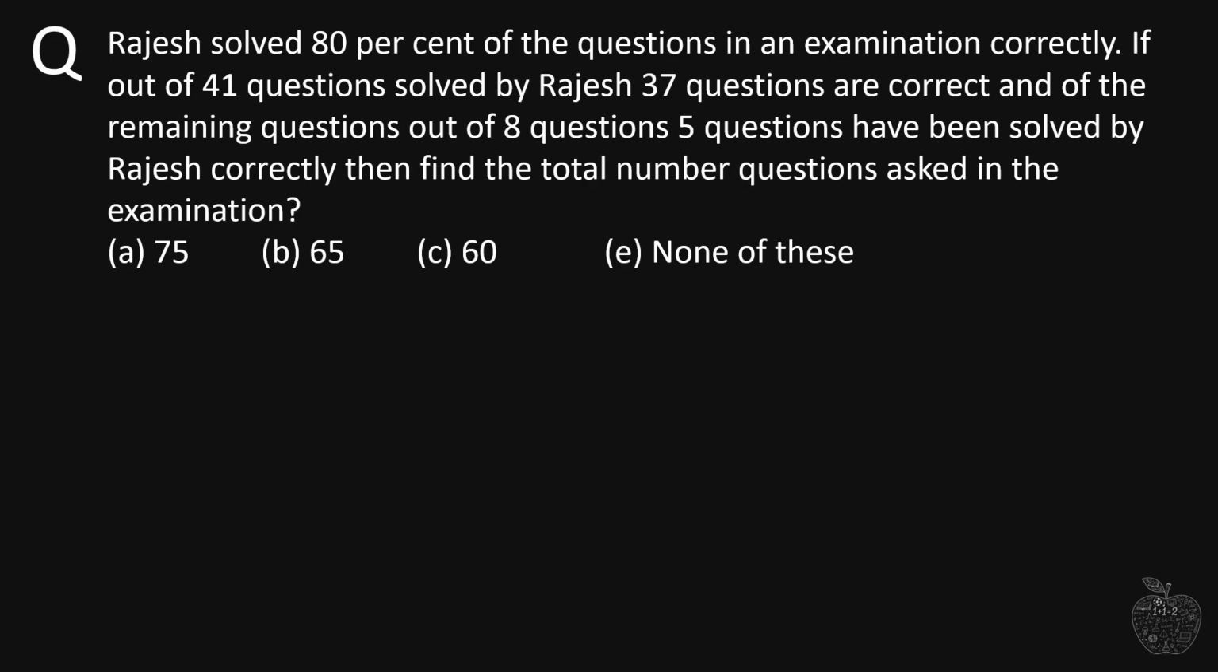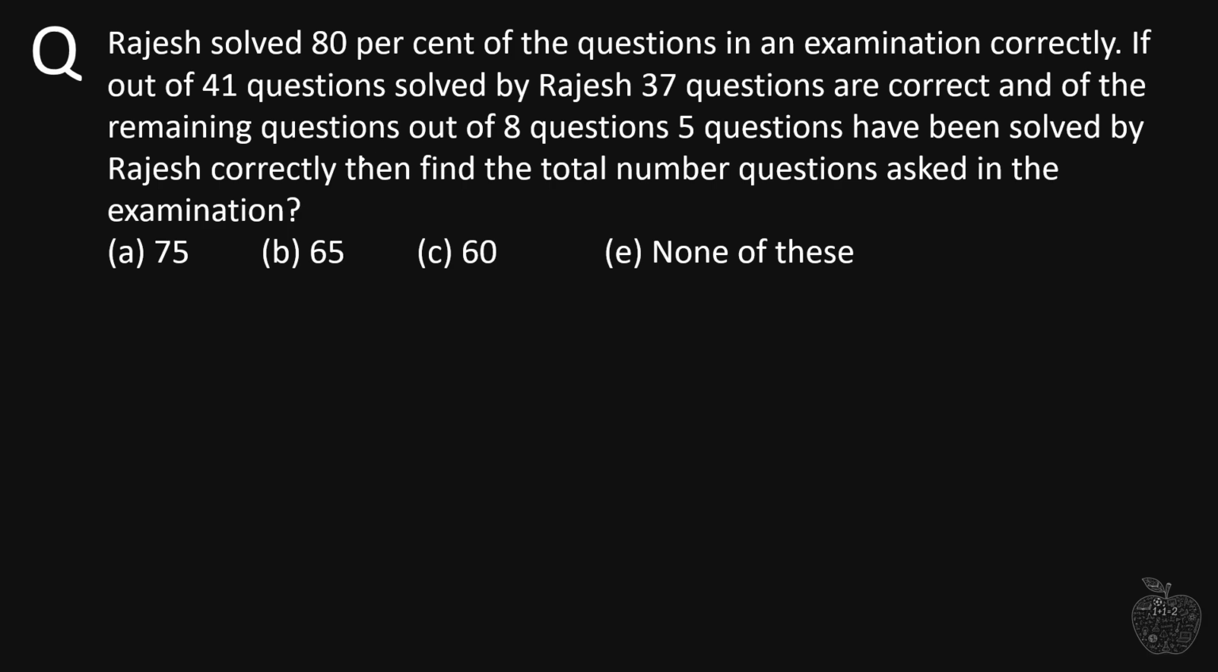Rajesh solved 80% of the questions in an examination correctly. If out of 41 questions solved by Rajesh, 37 questions are correct, and of the remaining questions, out of 8 questions, 5 questions have been solved by Rajesh correctly. Then find the number of questions asked in the examination.